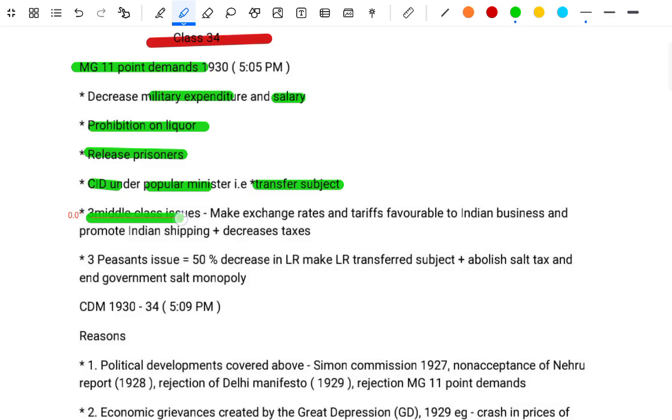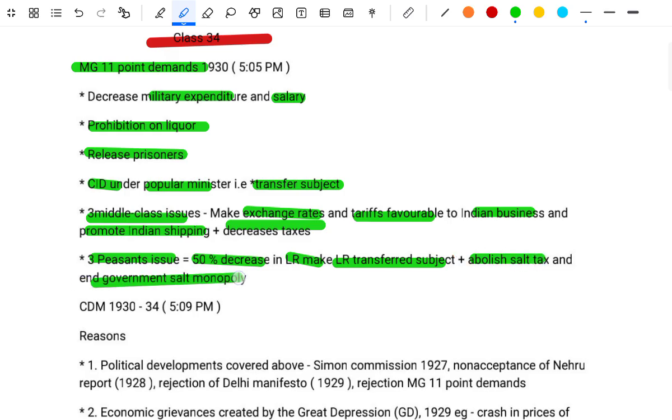Three, middle class issues. Make the exchange rates and tariffs favorable to Indian businesses and promote Indian shipping, plus decrease taxes. Three, peasant issues: 50% decrease in LR, make LR a transfer subject, plus the abolition of the salt tax and the government salt monopoly. LR means the land revenue.